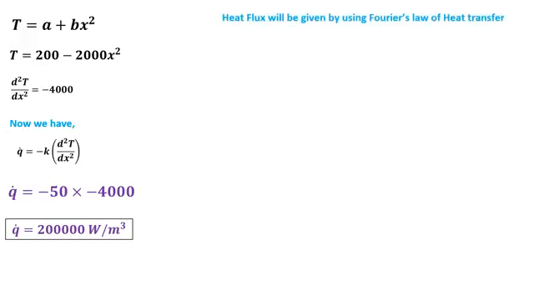Now in part B, we have to calculate the heat flux, and heat flux will be calculated using Fourier's law of heat transfer, and it simply states that q double dash is equal to minus k dT over dx. q double dash is the heat flux, which is heat transfer per unit perpendicular area. k is the thermal conductivity. dT over dx is the temperature gradient in x direction.